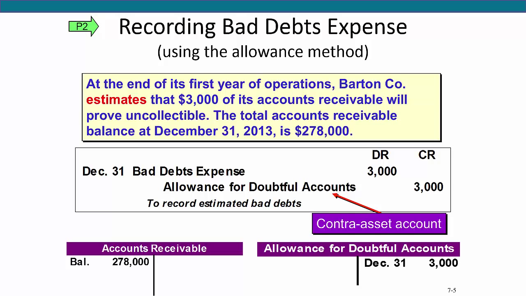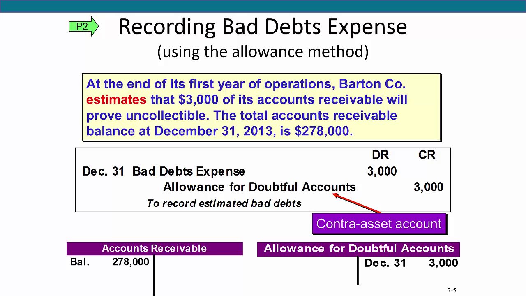Why can't we just credit accounts receivable in this entry? Again, remember, we are recording an estimate of uncollectible accounts, and we don't know who specifically will not pay us. If we tried to credit accounts receivable, which customer subsidiary account would we use? The answer is we would not know which one to use. As a result, we credit the allowance for doubtful accounts. Works pretty nicely, don't you think?